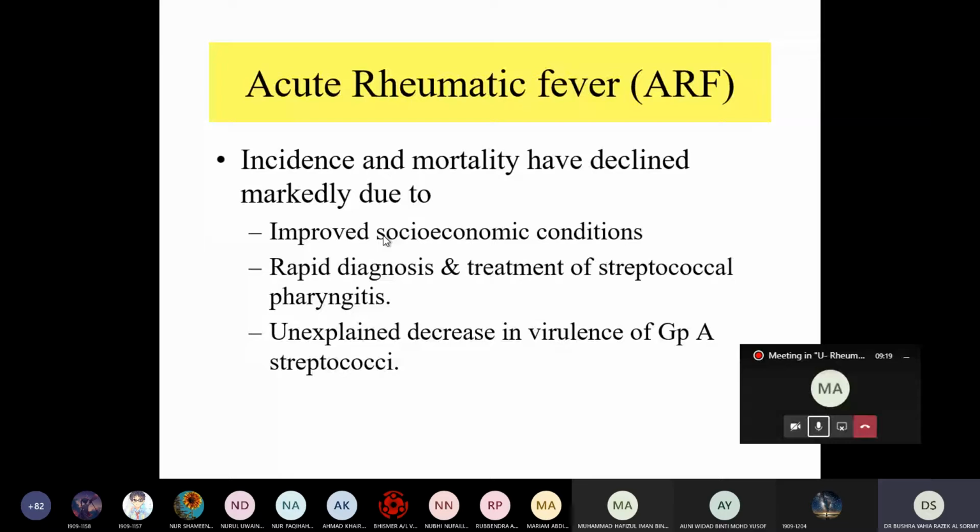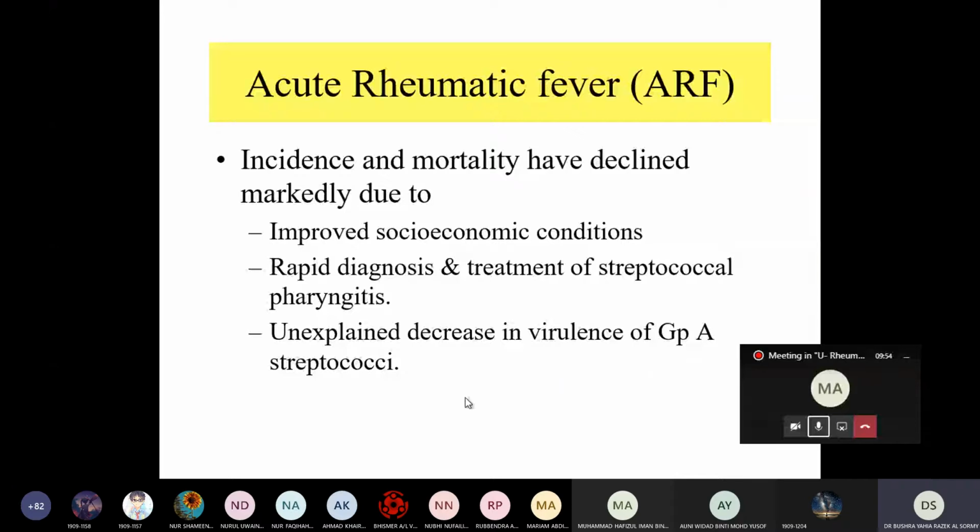Also, rapid diagnosis and treatment of streptococcal pharyngitis. We said if we treat the patient early, within the first week of the infection, we can prevent the occurrence of rheumatic fever, because the immune system takes time to be reactivated. It takes about 2 to 3 weeks. Also, there is an unexplained decrease in the virulence of the group A streptococci.